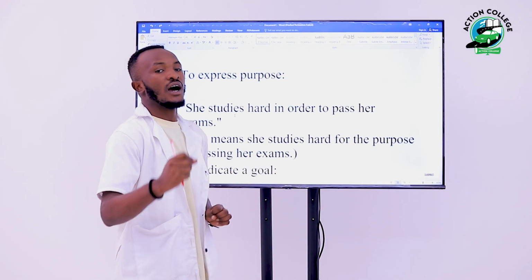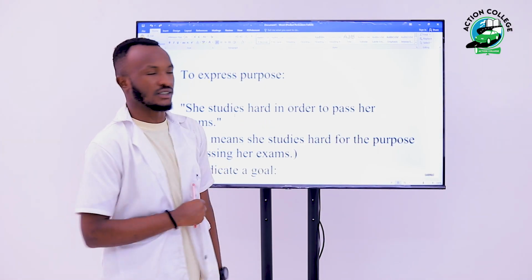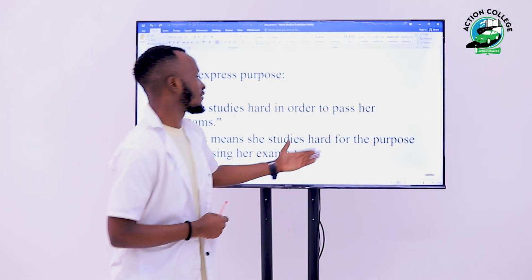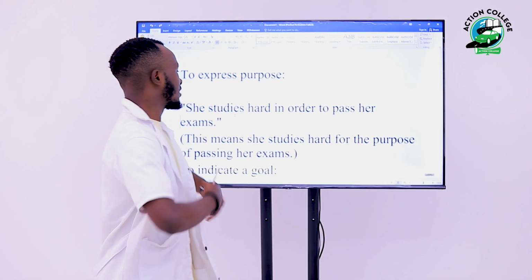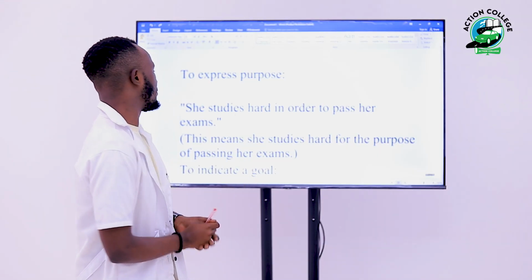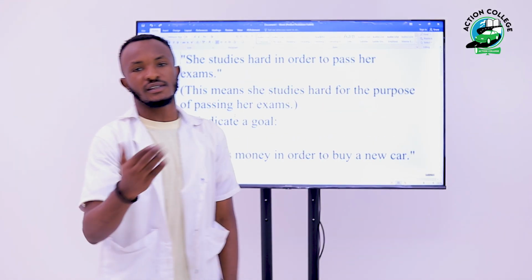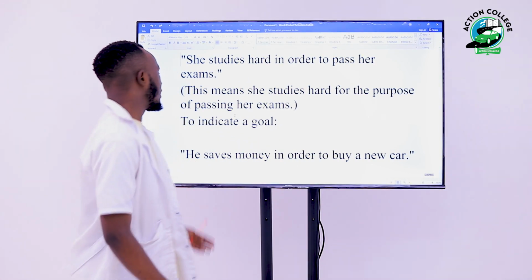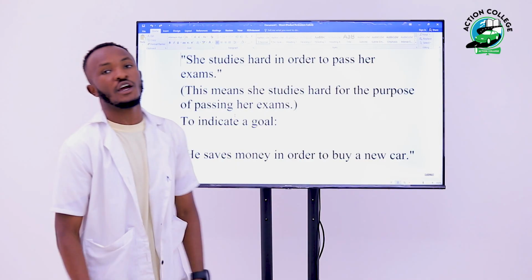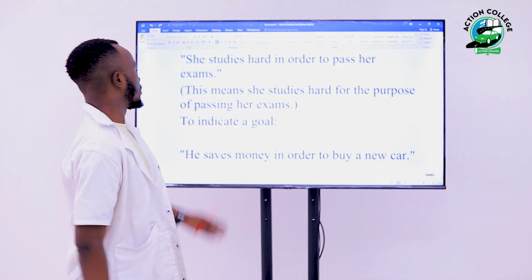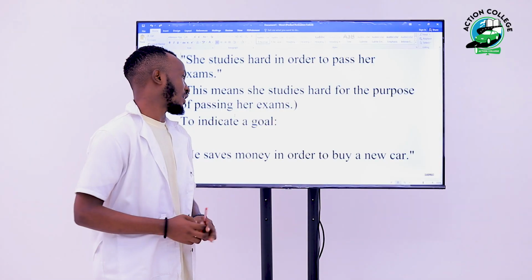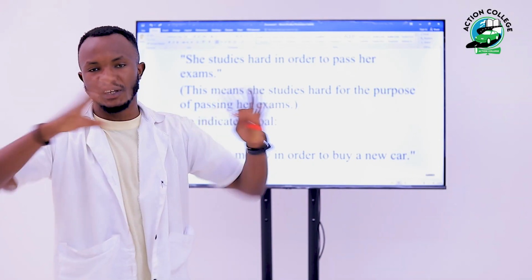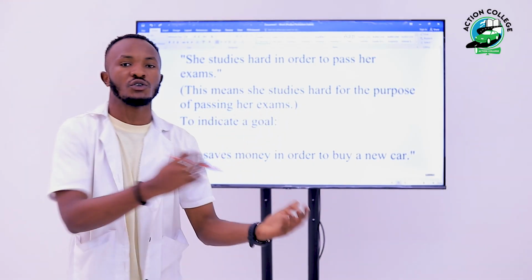So this is where this connector in order to is used. This means she studies hard for the purpose of passing her exams. We also use this connector in order to indicate a goal. He saves money in order to buy a new car. We actually use this connector in order to when we are indicating a goal. You do something in order to get another thing.